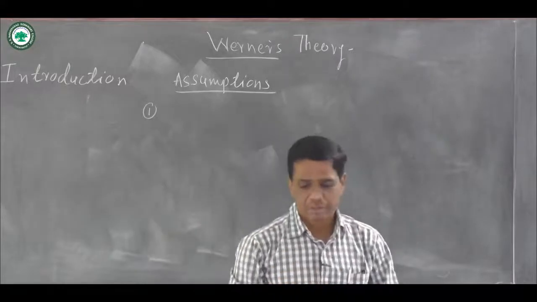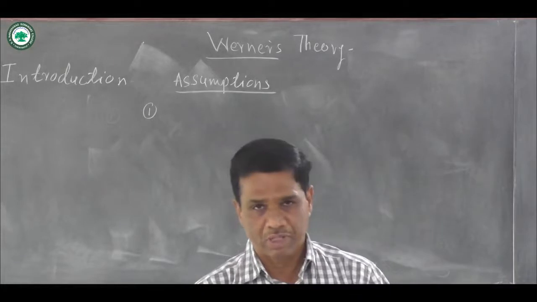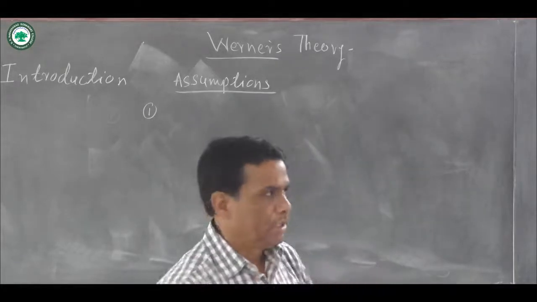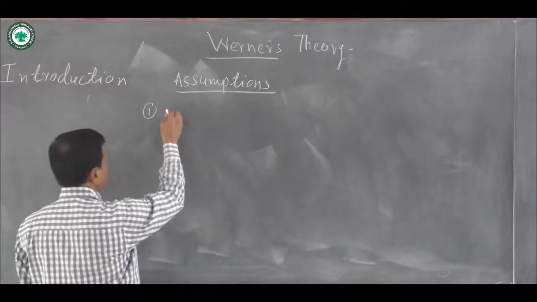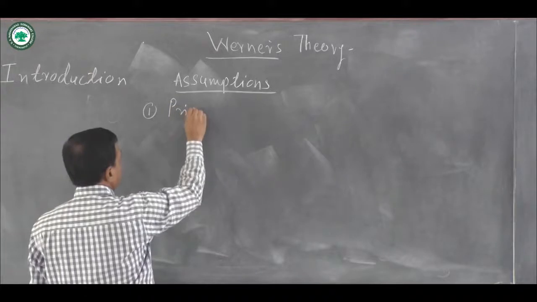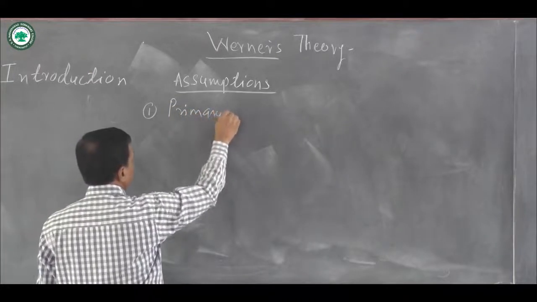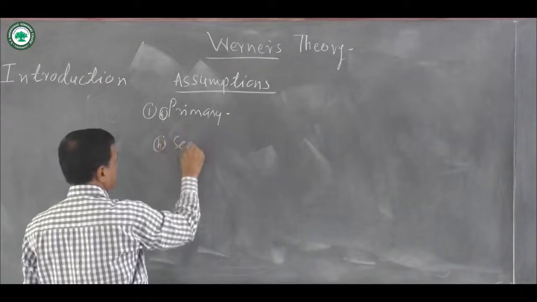First assumption: in a coordination compound the central metal atom or ion shows two types of valencies. Number one is primary valency and the second is called secondary valency.